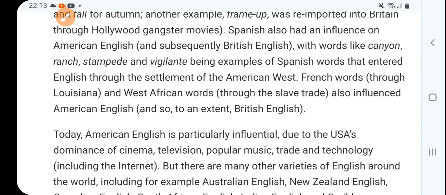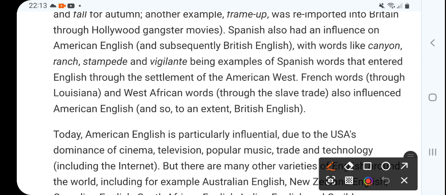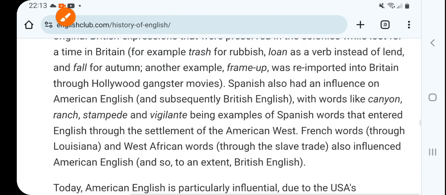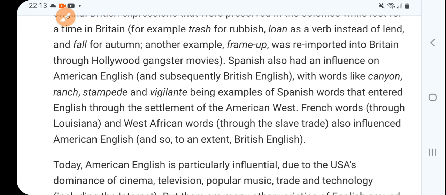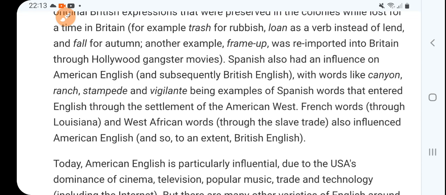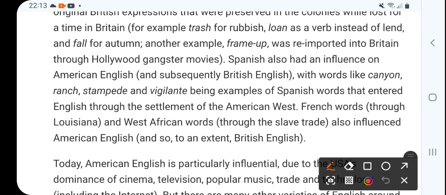So these words, trash and loan, and fall, are now more common.